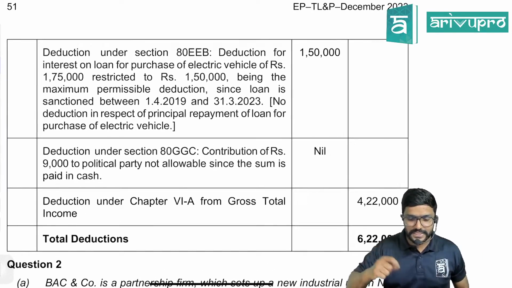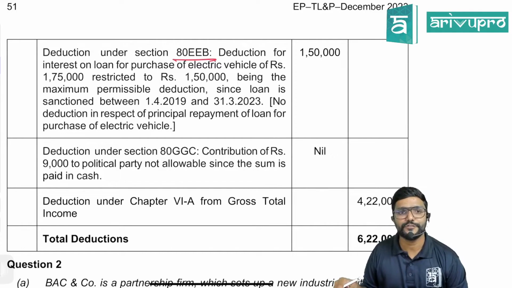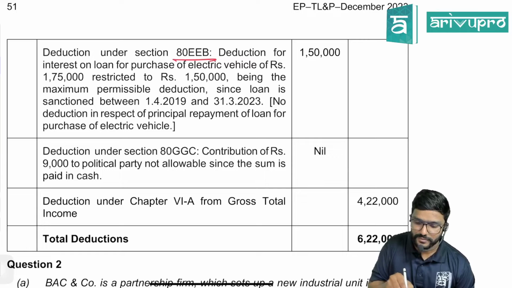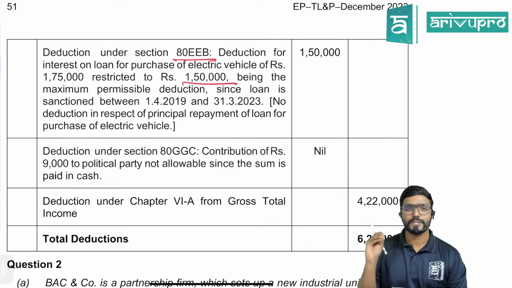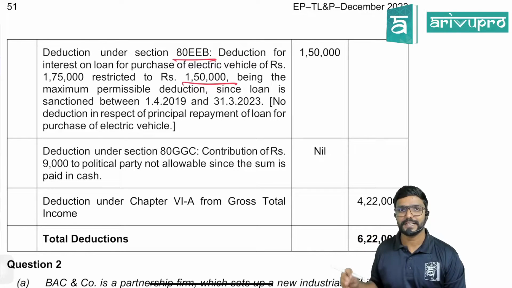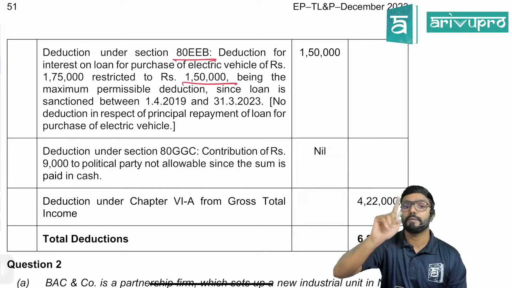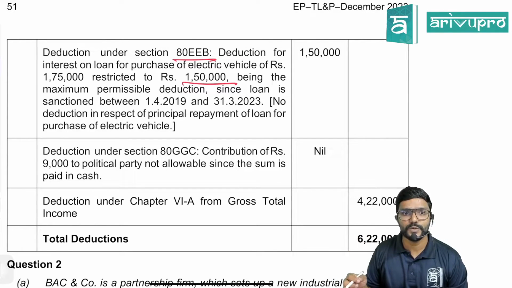Next, deduction under section 80EEB, that is for the vehicle loan, deduction for interest on loan for purchase of an electric vehicle of rupees 1,75,000, restricted to again how much? Maximum 1,50,000. Even under section 80EEB, for the loan which you have taken to purchase the electric vehicle, the maximum deduction allowed for interest is 1,50,000, since the loan is sanctioned between 1st April 2019 and 31st March 2023.